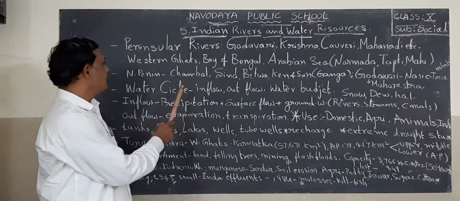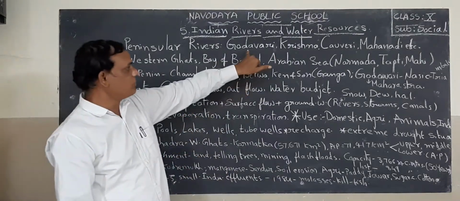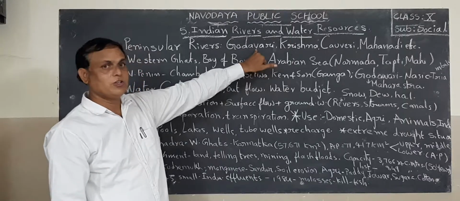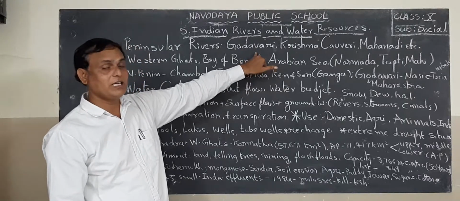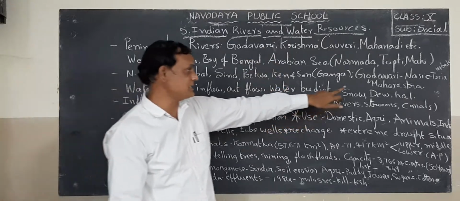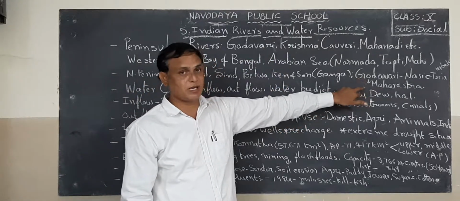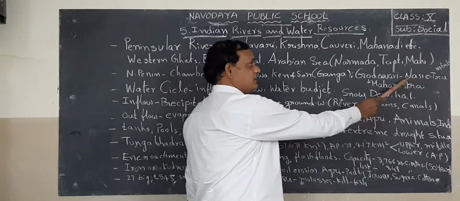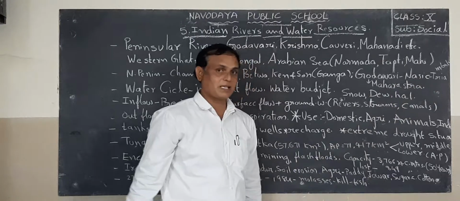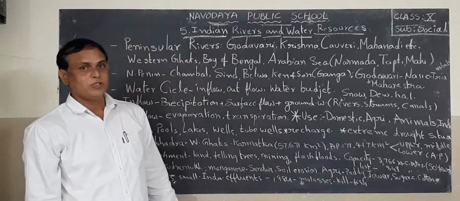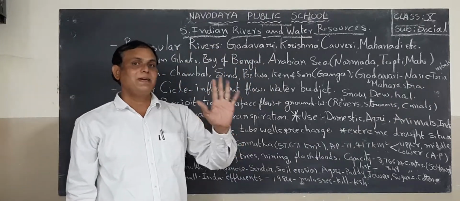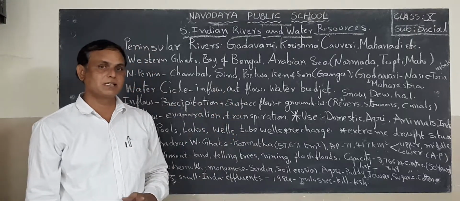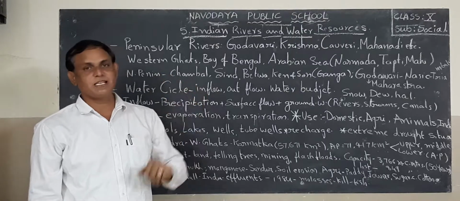Okay. Now listen, the origin of Godavari river. So where is the origin of Godavari river? Western Ghats in Maharashtra, at Nasik Trayambak. So that is the birthplace of Godavari river. So Godavari river is the biggest river in peninsular rivers. Among all peninsular rivers, Godavari is the biggest one.